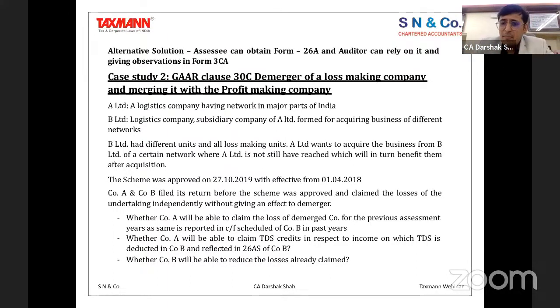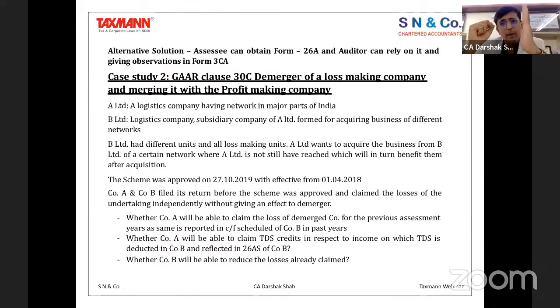Now there is a specific provision which has been introduced, wherein you need to file a modified return, which is ITR A, under which the resulting entity, which is the successor entity, which is A in our example, will have to do the reporting of that. There's a specific form with specific details to be filled in, and based on that, all these losses which were otherwise claimed in company B now will get disclosed by way of that modified return.